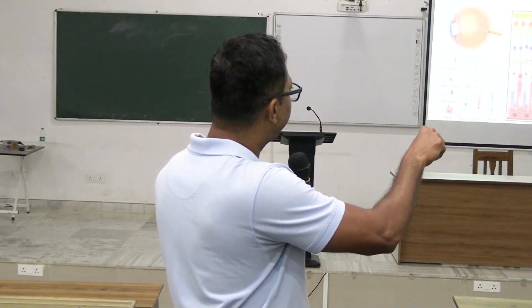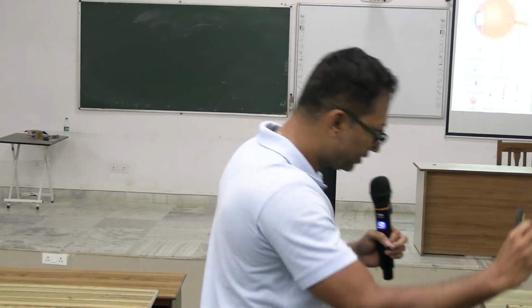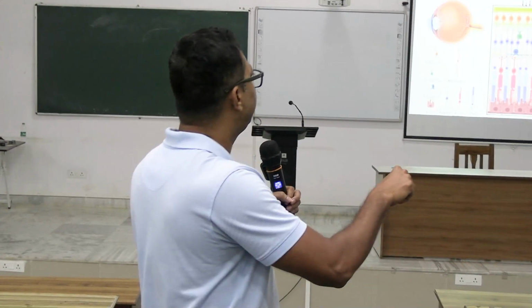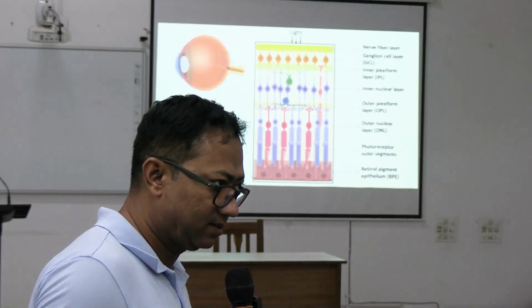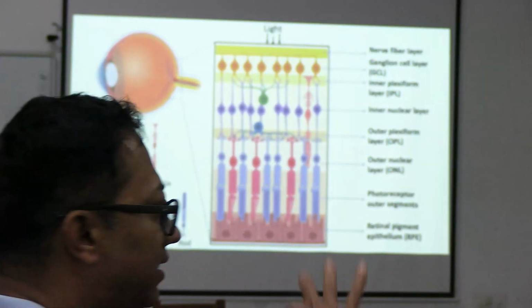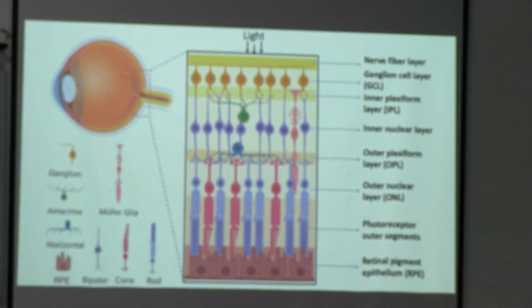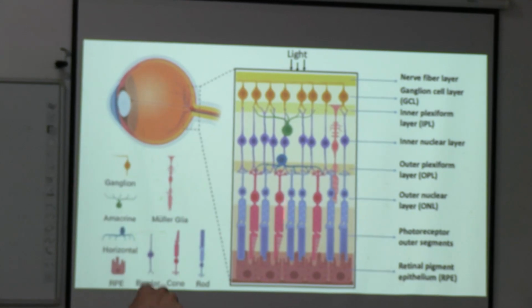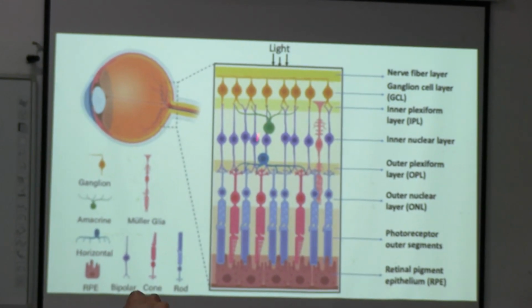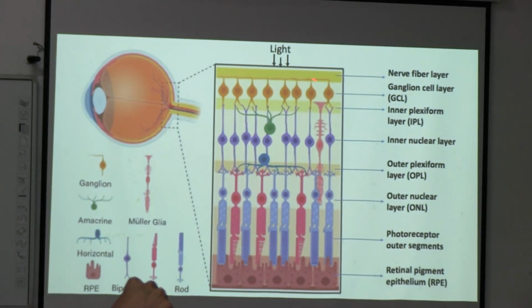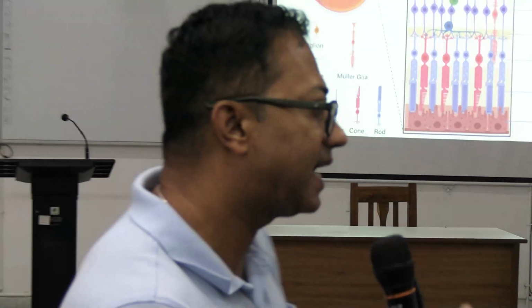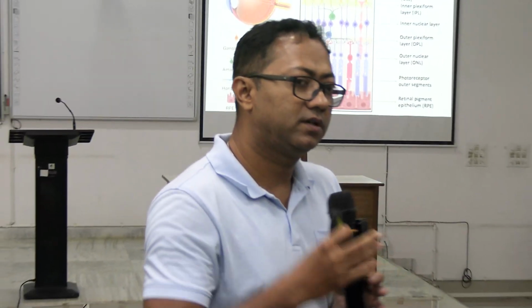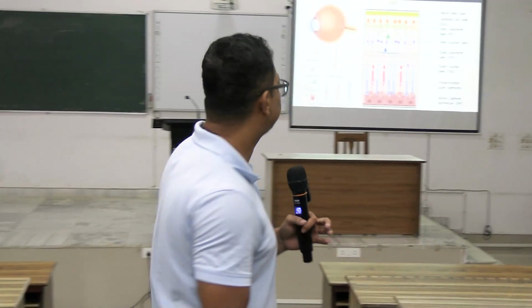The first point where the light strikes is the nerve fiber layer. But the signal will be traveling in this way, because this is the area where the nerve fibers accumulate and form the optic nerve.